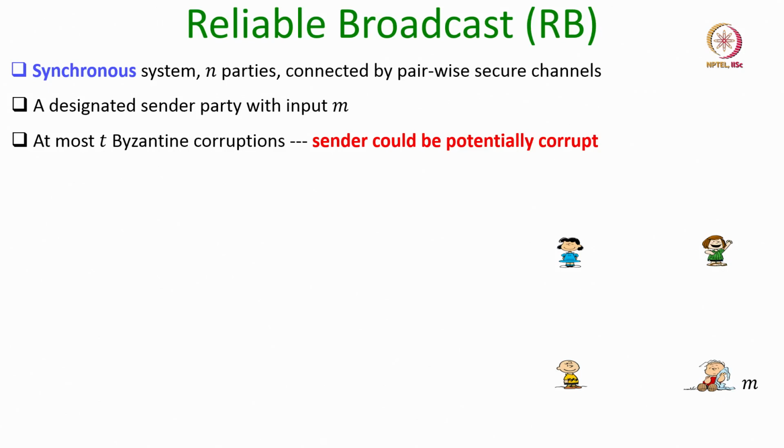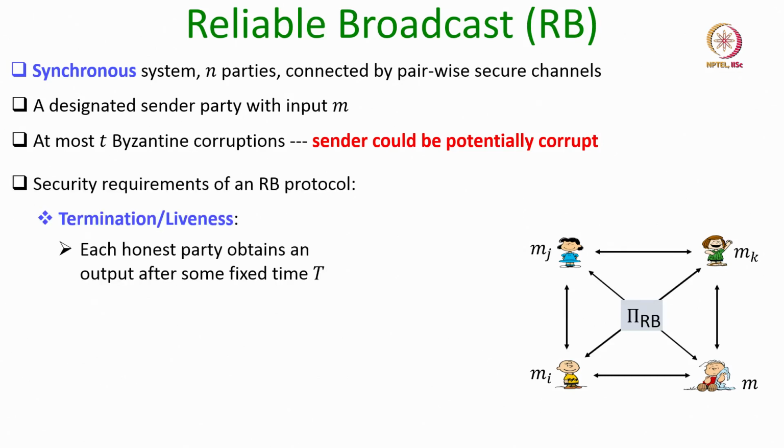So, we have a synchronous system of n parties connected by pairwise secure channels, and among those n parties we have a designated sender party with some input m from a domain. It could be as simple as a single bit, or it could be a message consisting of L bits, and at most T Byzantine faults could be there in the system, potentially including the sender. And we want to design a protocol according to which the parties interact with each other and obtain an output.